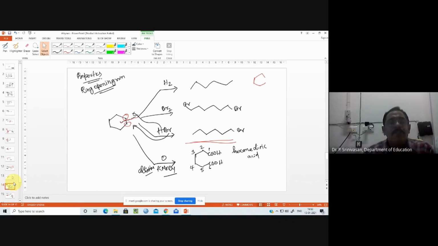Then the properties. The properties are classified into two types. One is ring opening reaction, where the ring is broken. There are four simple types. One is with hydrogen. The second is with bromine. The third is with HBr, and the fourth is the oxidation reaction. Just the ring is being opened. Simple. Acid addition. You cannot say this is addition, but it takes acid addition reaction. Just the ring is opened and added, that's all. The last one is an oxidation reaction, where oxygen is being added.